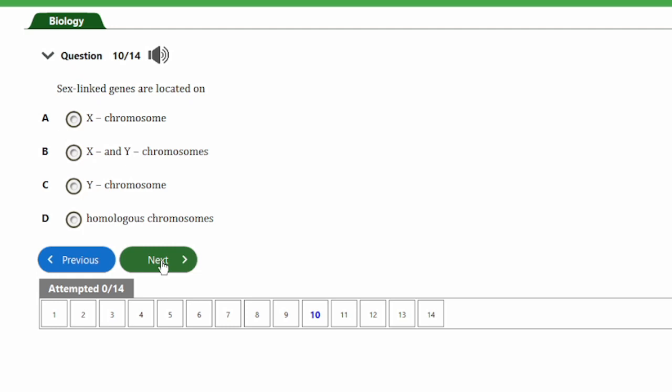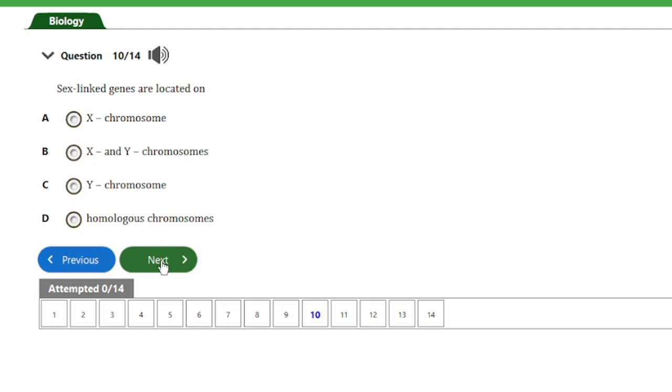It says, sex-linked genes are located on A, X chromosome, B, X and Y chromosomes, C, Y chromosome, D, homologous chromosomes. So guys, the answer to this question is option B, and that's X and Y chromosomes. Sex-linked genes are located on both the X and Y chromosomes.